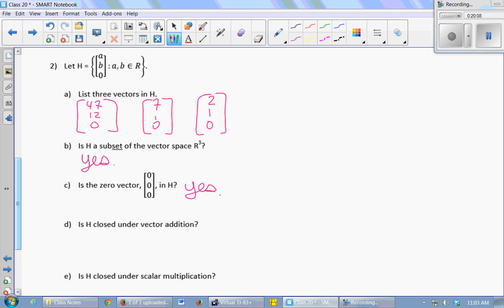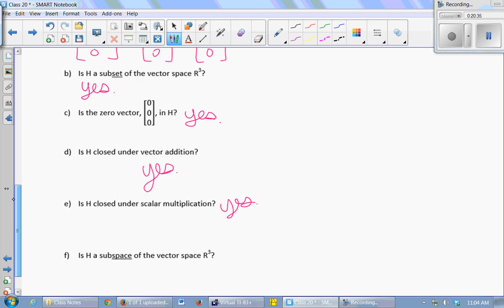Okay. Is H closed under vector addition? Yes, pick any two vectors in this set and add them together. You're going to get a vector that looks like something, something, 0. So yes. Is H closed under scalar multiplication? Yes, because take any vector, multiply by a scalar, your entries are going to be a real number, 0.